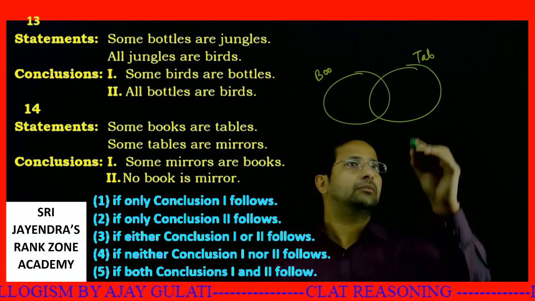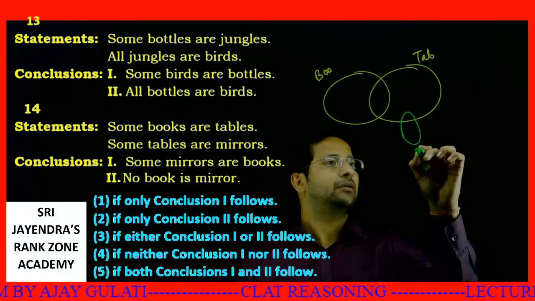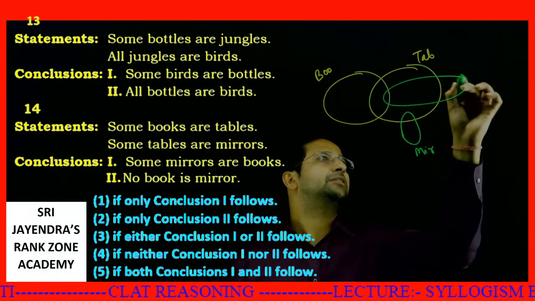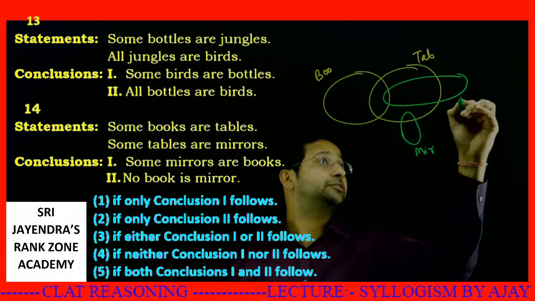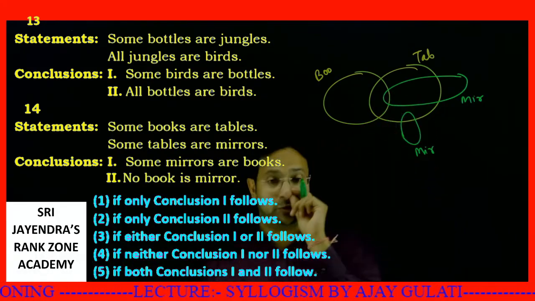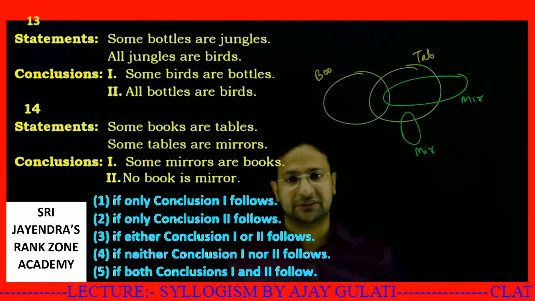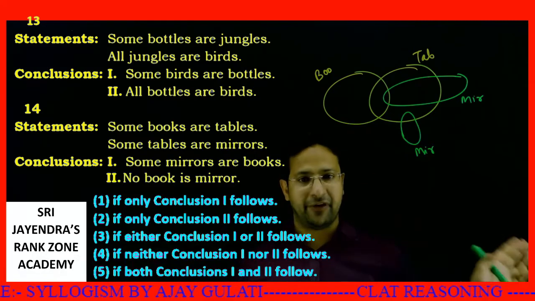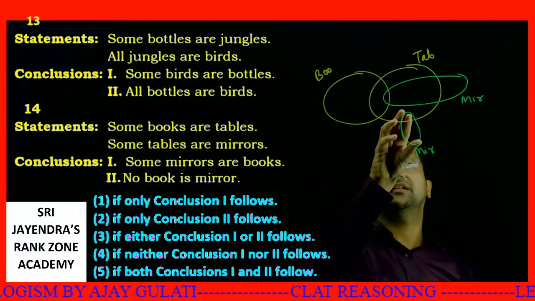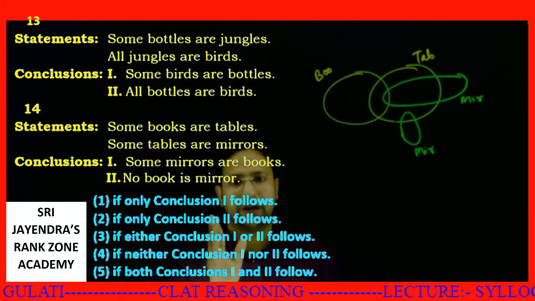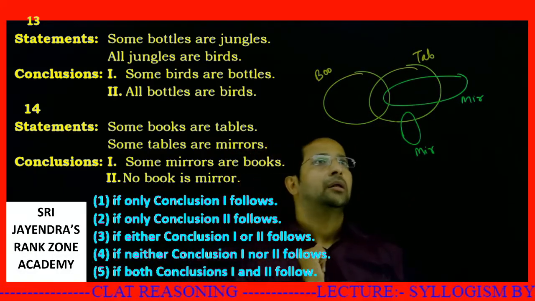How can I draw this diagram? Some part of table is mirror. This is one way. Some tables are mirrors. This is another way, where mirrors is intersecting with tables as well as with books. Okay, let's look at the statements. Some mirrors are books. Not definitely true. Why? Because in this diagram these mirrors are not books. Rejected.